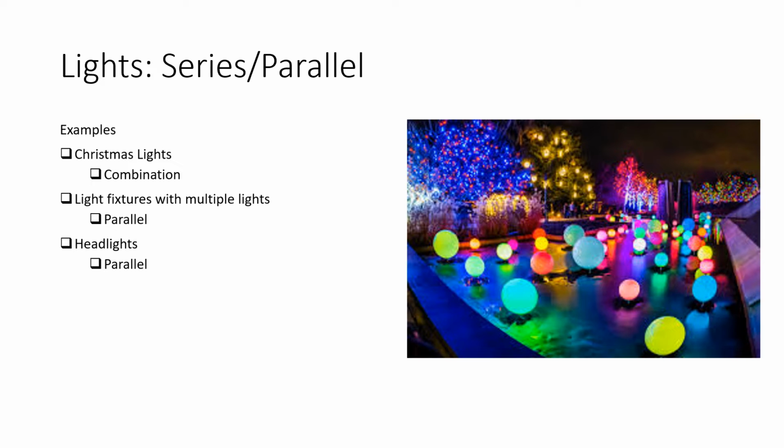Some examples of series and parallel lights are Christmas lights, which are a combination, light fixtures with multiple lights are parallel, and headlights are also parallel.